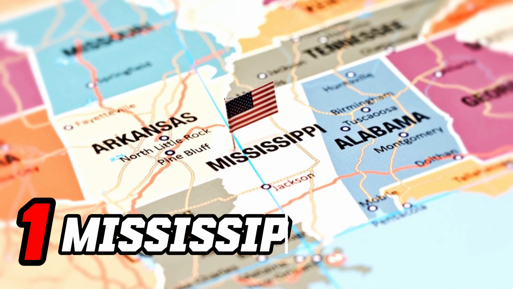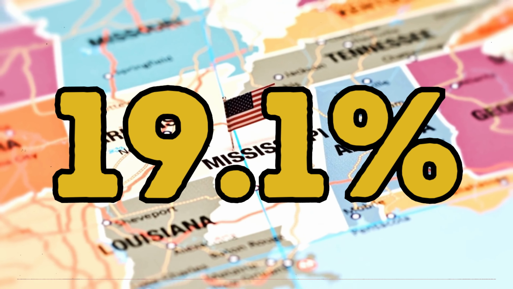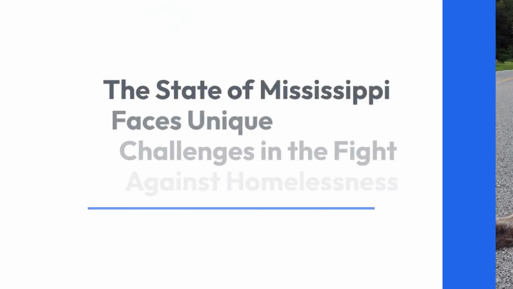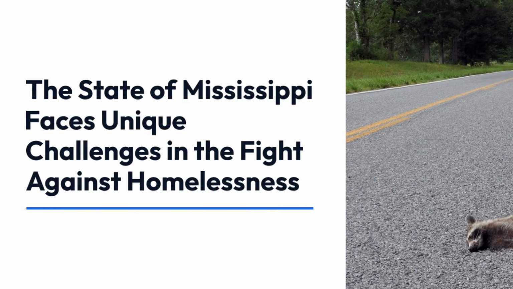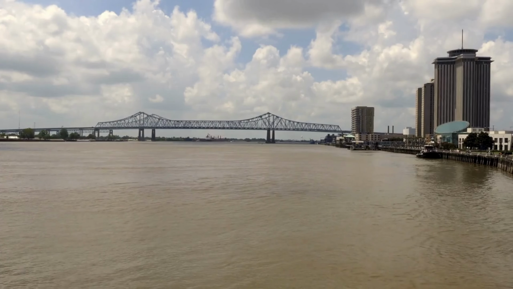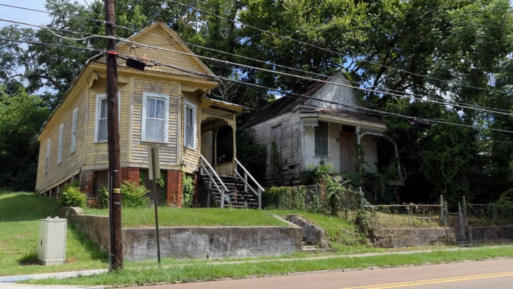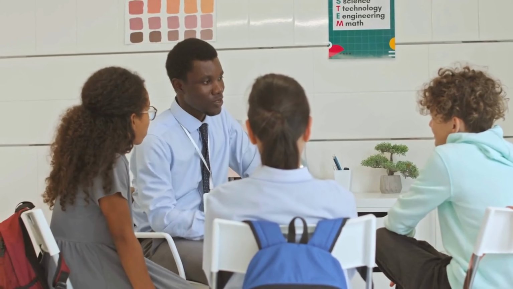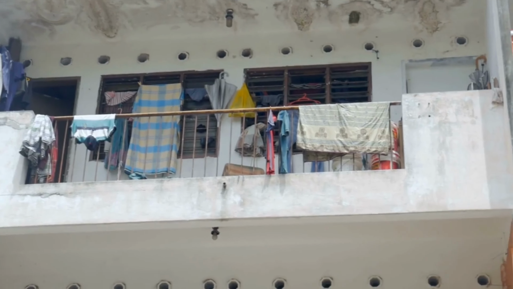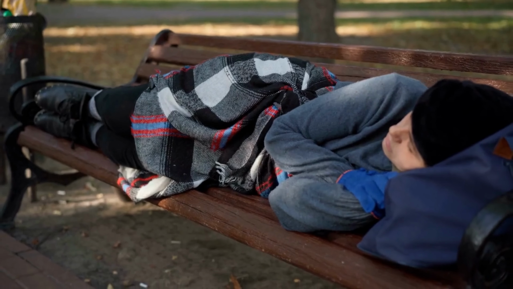Number 1, Mississippi. In Mississippi, 19.1% of the population is poor. The state of Mississippi faces unique challenges in the fight against homelessness. The current situation is based on a few essential components. The state's poor educational performance affects the composition of its workforce. Inadequate education results in fewer talented jobs, increasing wage disparities and impacting homelessness rates.